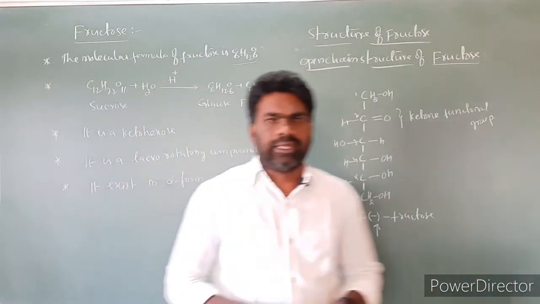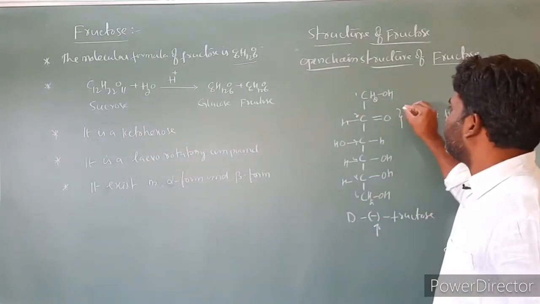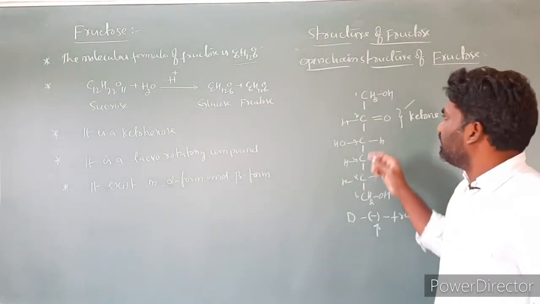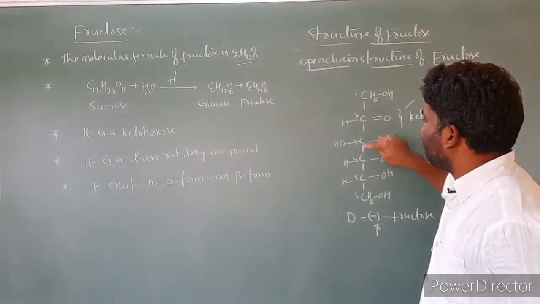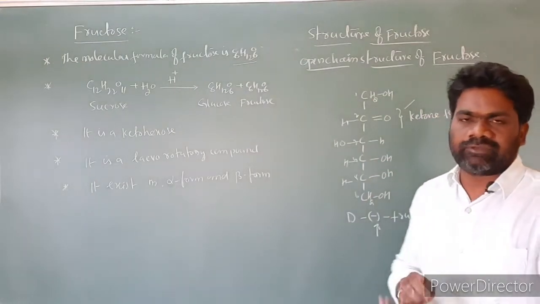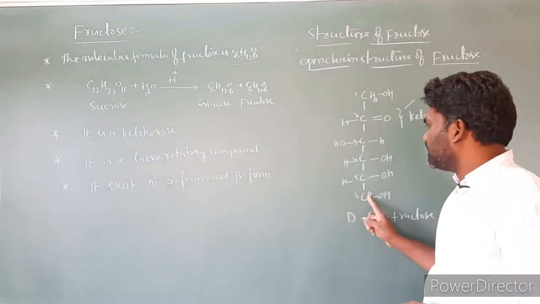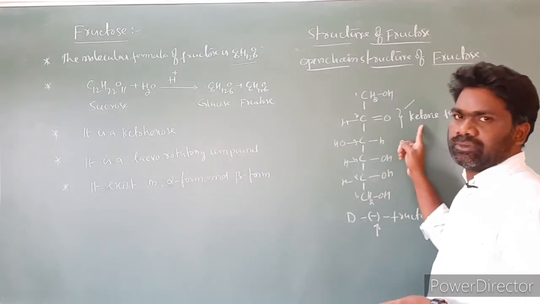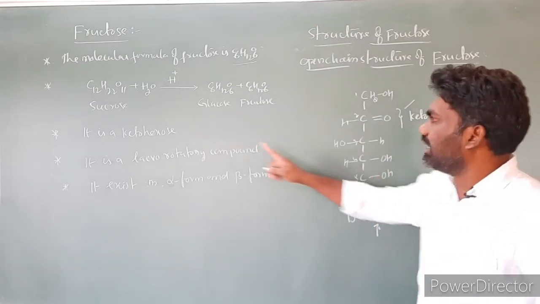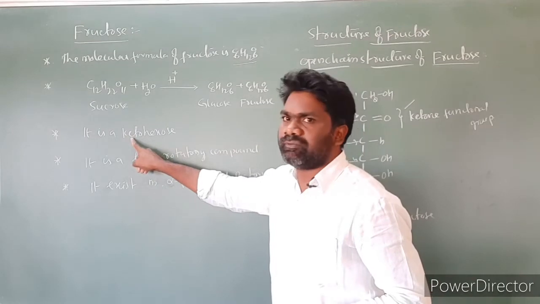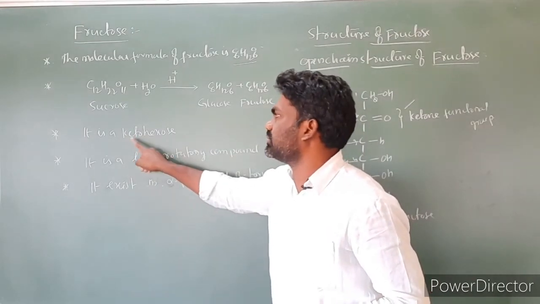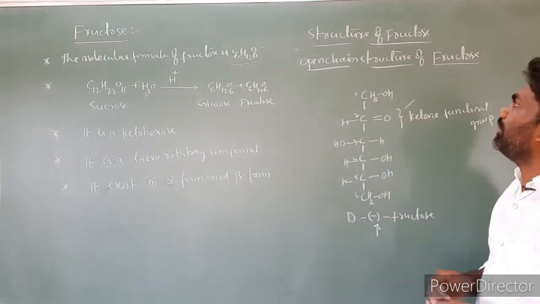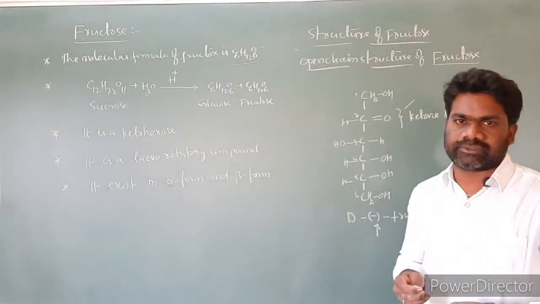It is a ketohexose. Because of the presence of the ketonic functional group, here is the C double bond O. This is a ketonic functional group. And the number of carbons is 1, 2, 3, 4, 5, 6. 6 carbons are there, so we have to write hex. So in hexose, the number of carbon atoms is 6 and the functional group is ketone. So we have to call it a ketohexose. Ketonic functional group, number of carbons is 6. So this is fructose and the open chain structure of fructose.